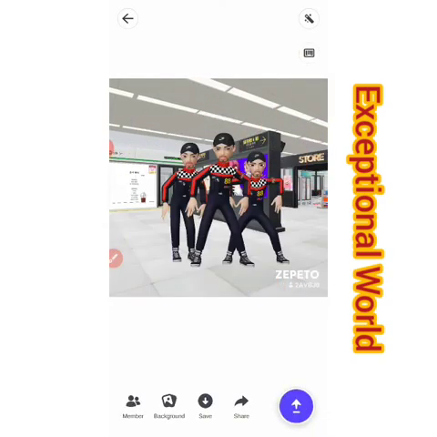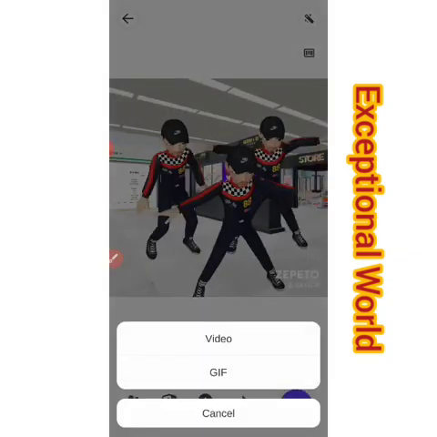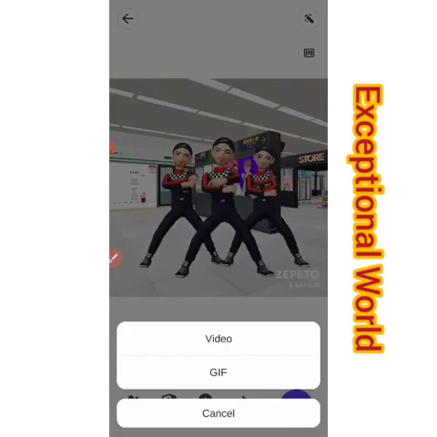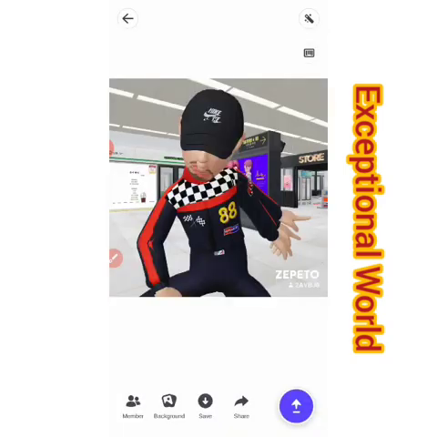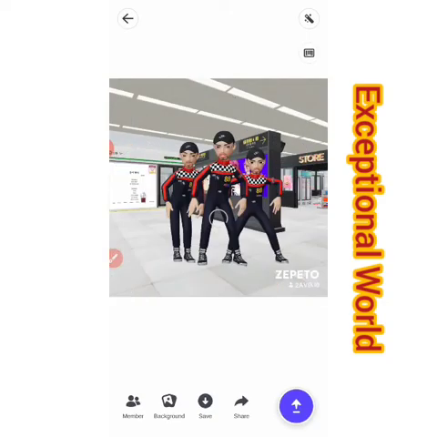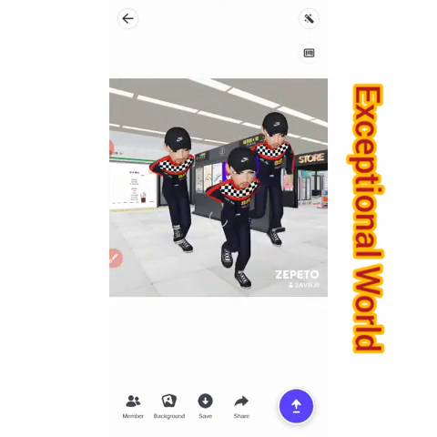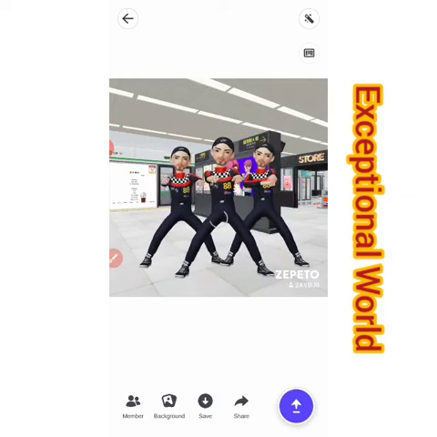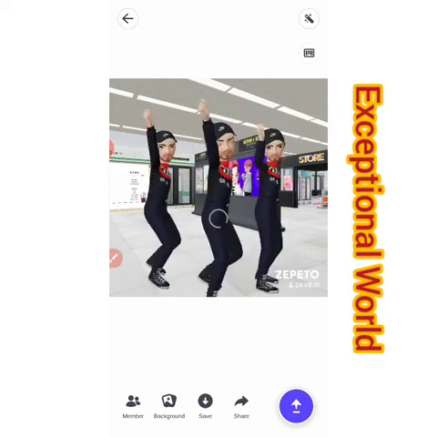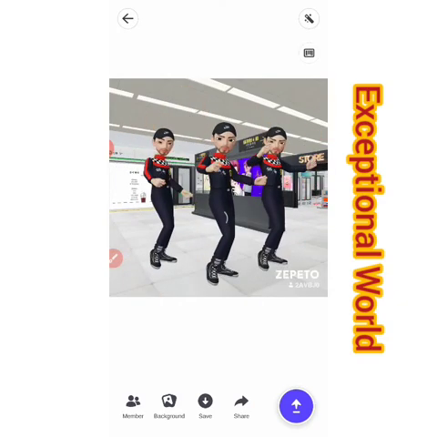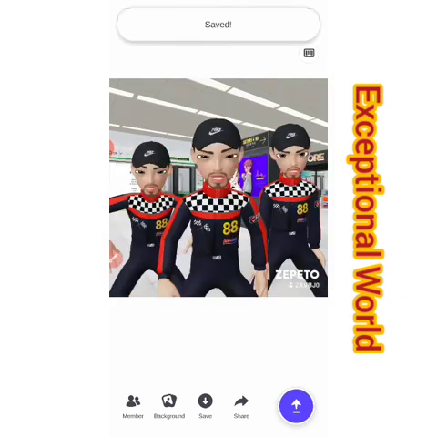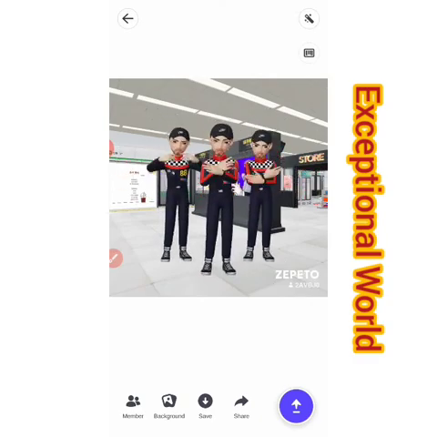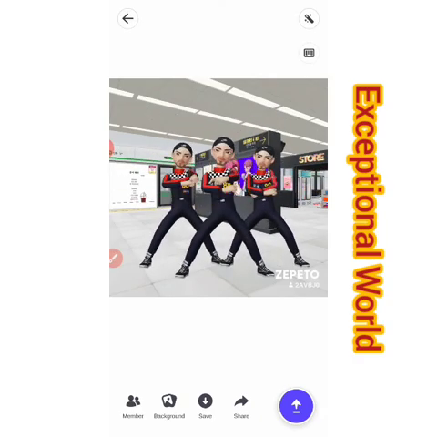Once I'm done, I click on save. It tells you video or GIF. So you choose video. So it has been saved to your phone gallery now. Okay, you allow it to process before you go out of the app. Once it's saved, it will show you here saved, as you can see on my screen. So we're done with this.